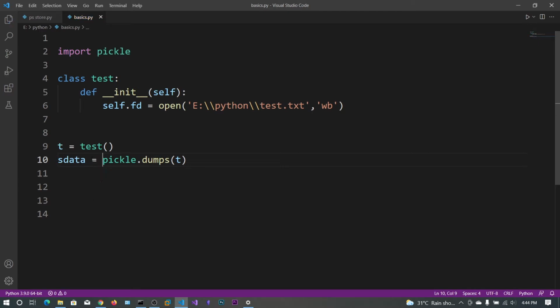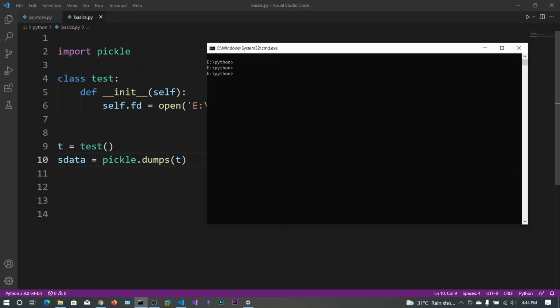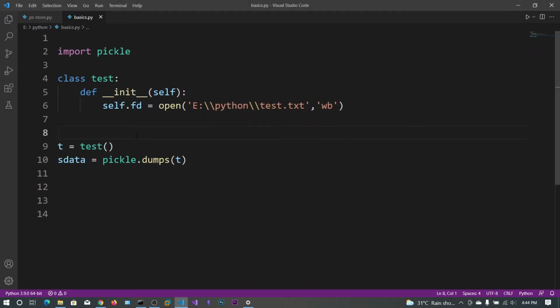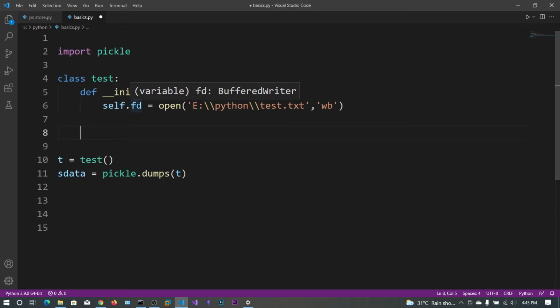So let's say this data is serialized data. Let's go and run this one, and you can see it says cannot pickle this BufferedWriter object, because this is the file descriptor, and pickle does not know how to serialize this one. Now what we are going to do is use the reduce function. So this reduce will try to serialize the data. First it will serialize the file name, that is test.txt, instead of serializing the file descriptor.